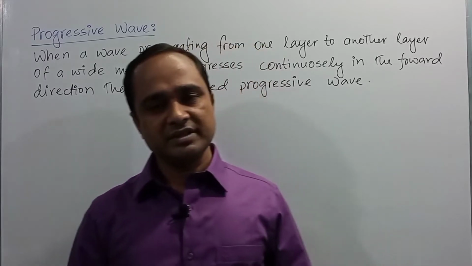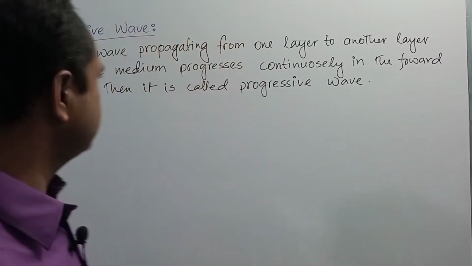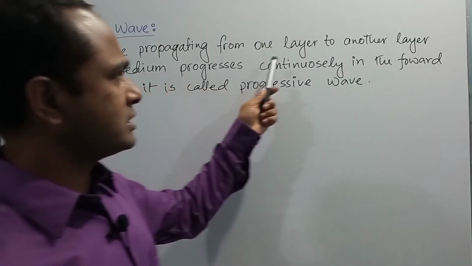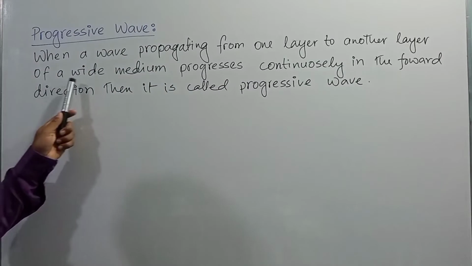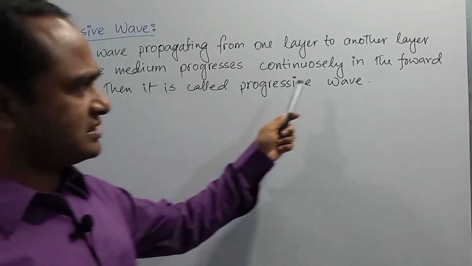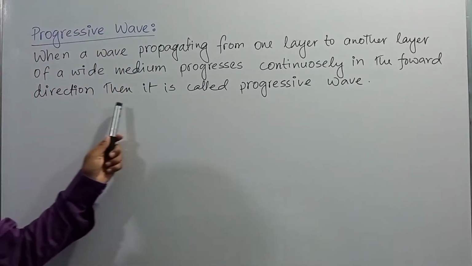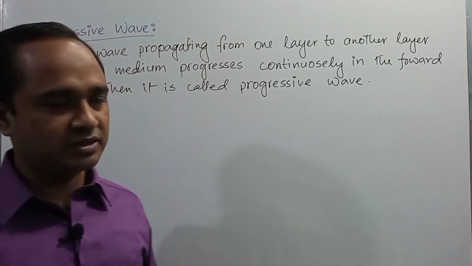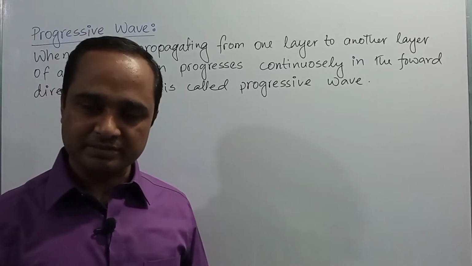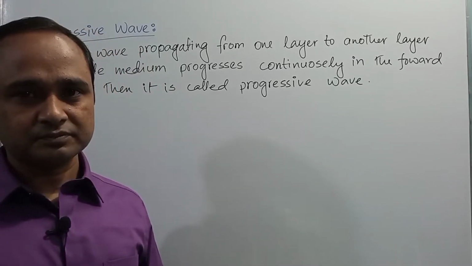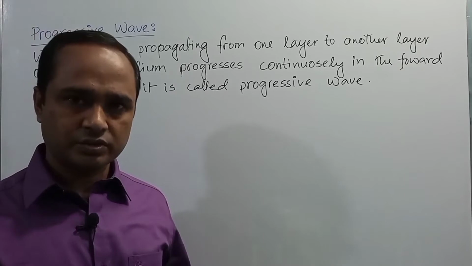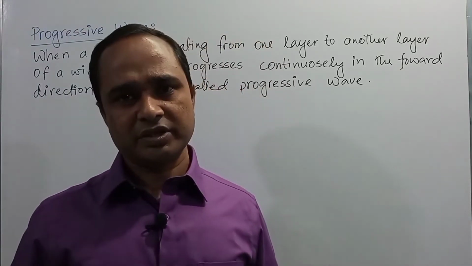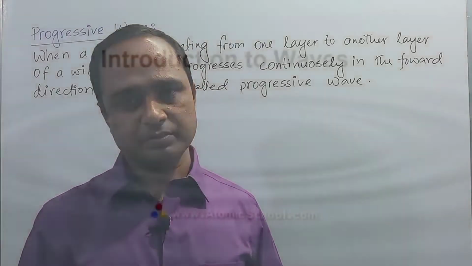Now we can see the definition of progressive wave, dear student. The definition states that when a wave propagating from one layer to another layer of a medium progresses continuously in the forward direction, then it is called a progressive wave. Okay, dear student, it's a very important definition for your upcoming exam, right? So dear student, now we can see a short video for better realization about progressive wave.